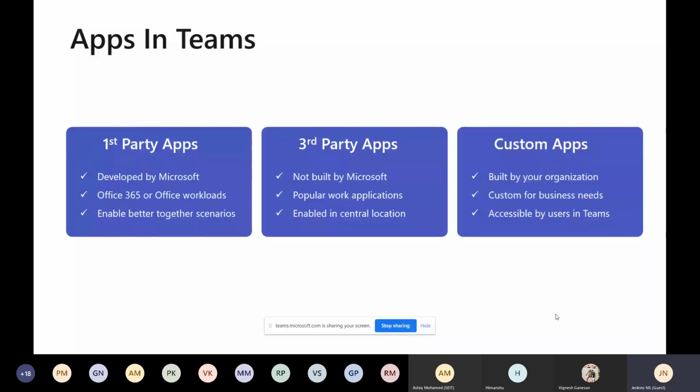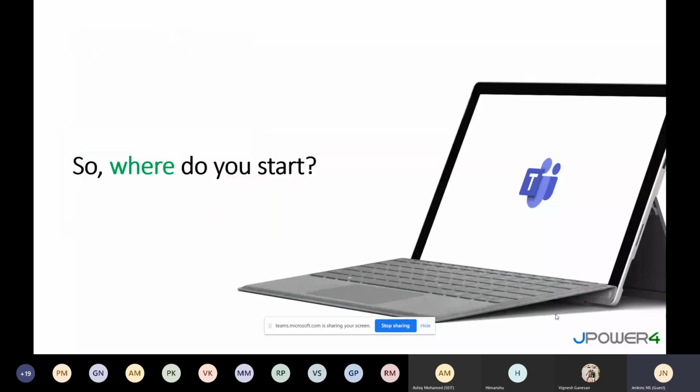The custom application is our goal, the application we are going to develop. It is our own line of business app, built by our own organization, customized for business needs, and accessible by users in Teams or your channels at the tenant level. It is deployed in our own Azure server and accessed from your Teams. Those are the 3 types of apps in Teams.